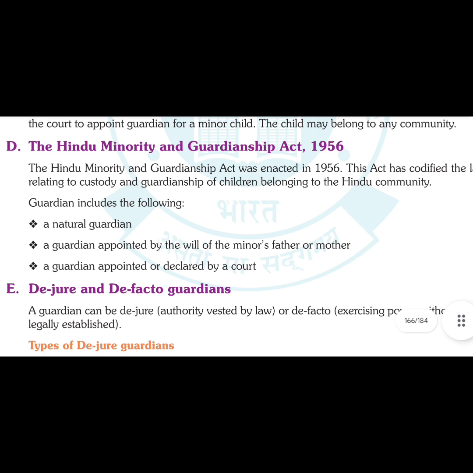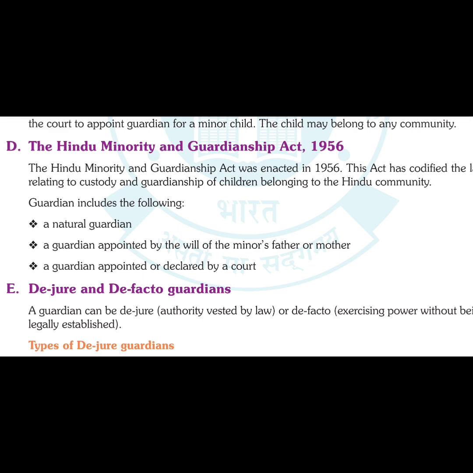community or religion. Hindu Minority and Guardianship Act, again, it is something which belongs to or governs only the Hindu community, and it is a codified law. So, as it is said that every religion has its own law that governs guardianship, but they are not codified. But Hindu law is codified, and for such matter we have Hindu Minority and Guardianship Act. According to this, guardian includes a natural guardian, that is, he may be related by some family relations or family ties. Guardian appointed by the will of minor's father or mother before their death.